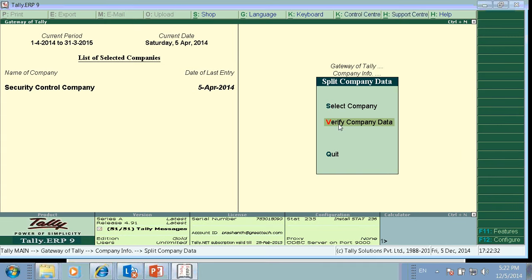The important pre-split activity which you should know is that all unadjusted forex gain or loss should be adjusted by passing journal entries. Verify that this item does not appear in the balance sheet. Then there should be no purchase bill or sales bill due.